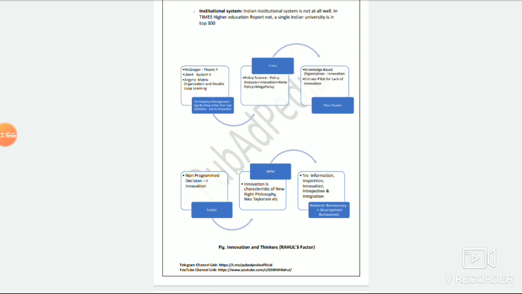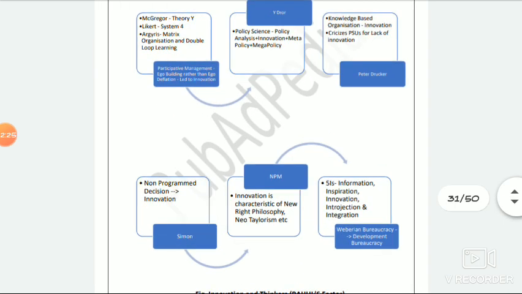All those things are there, but at the same time, how can you link with the thinkers of public administration? Most of you might be thinking that innovation is a different topic and thinkers are a different topic. Thinkers are so old, how would they have talked about innovation, or innovation is something that has come only now. People must be thinking that innovation is a recent phenomenon. How can we link it with the thinkers of the 1880s or 1900s or the 20th century? Let me demolish those myths that you cannot link the thinkers.